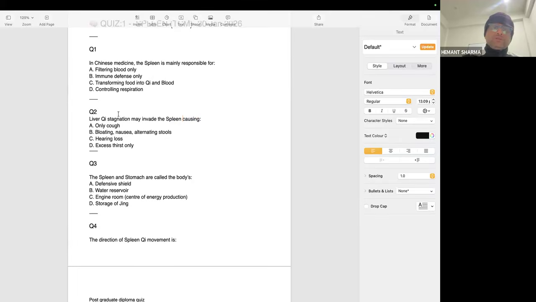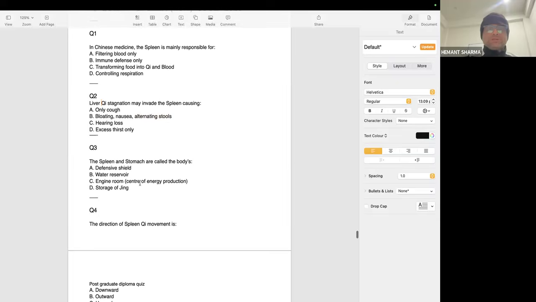But if there is liver chi stagnation, it will create constipation. So when the person has liver chi stagnation attacking the spleen, we can see sometimes diarrhea, sometimes constipation. Bloating, nausea, and alternating stools are the signs connected with the spleen and liver chi stagnation.